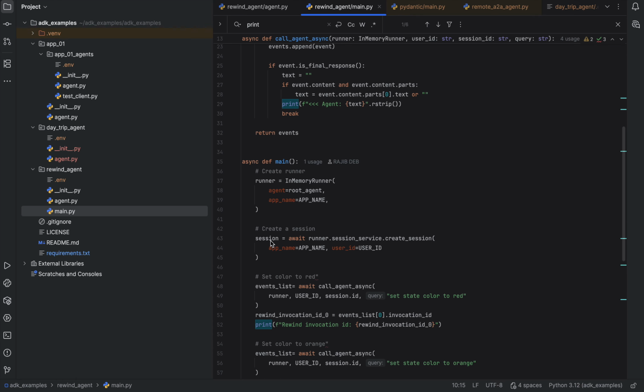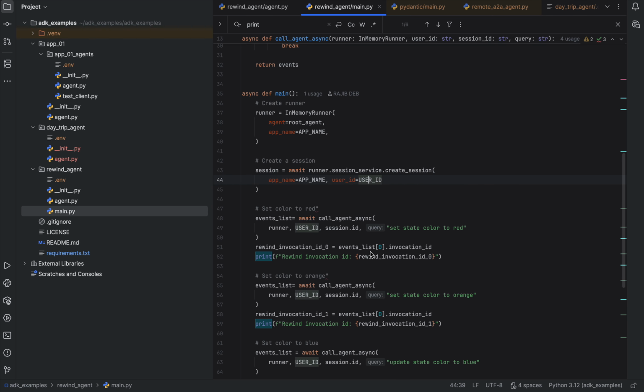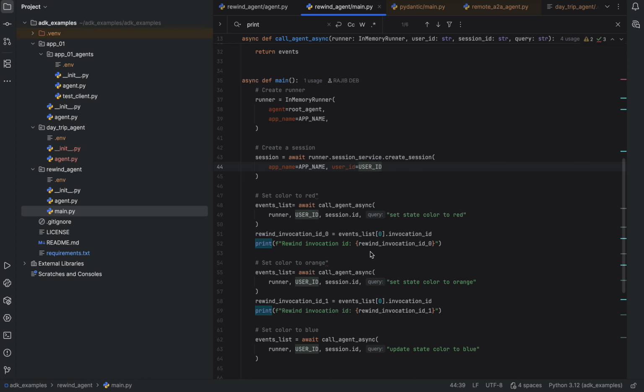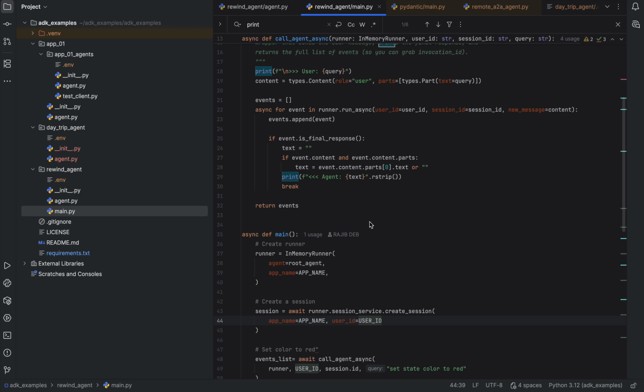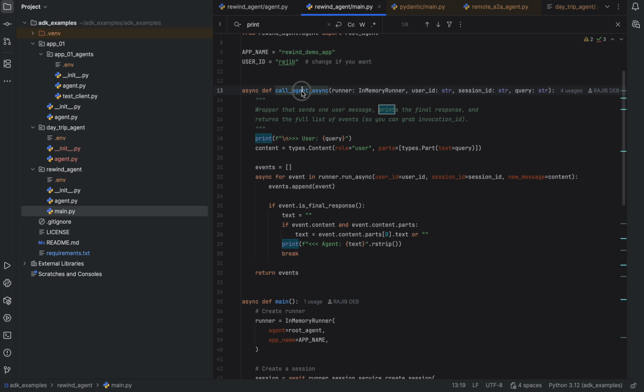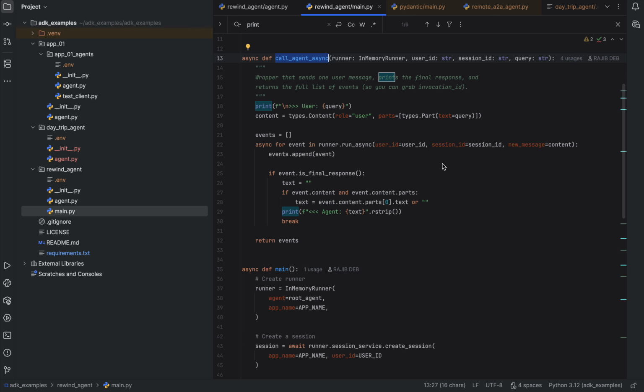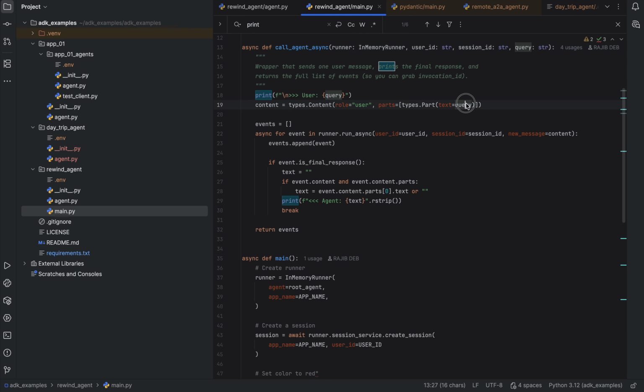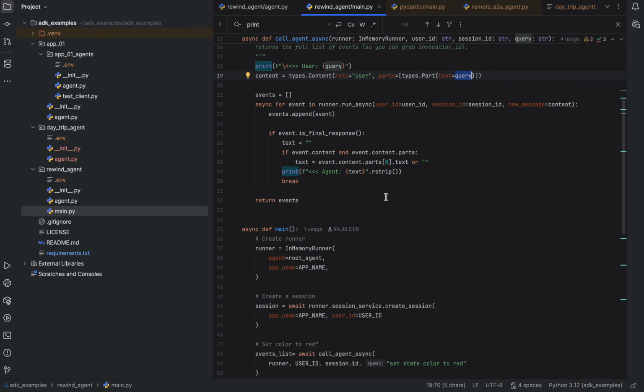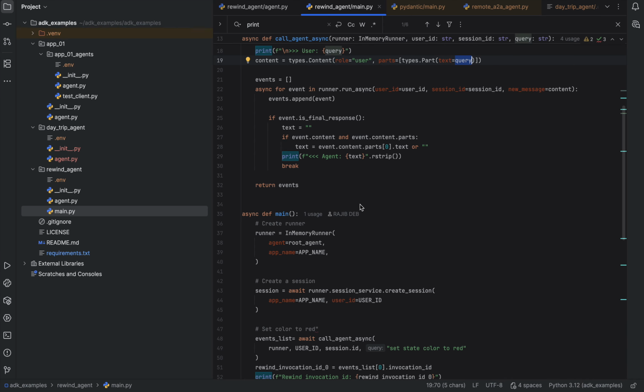Then I'm creating a session with the app name and the user ID, and then I am executing the agent. Call agent async is this function here, where I'm passing the runner, user ID, session ID, and then I'm adding the query into the parts attribute, and calling the agent through the runner to set the color.